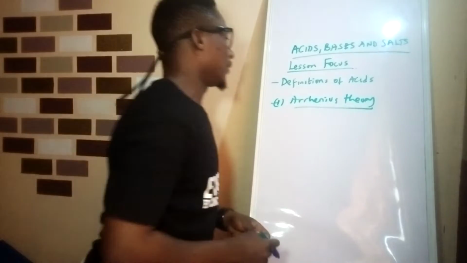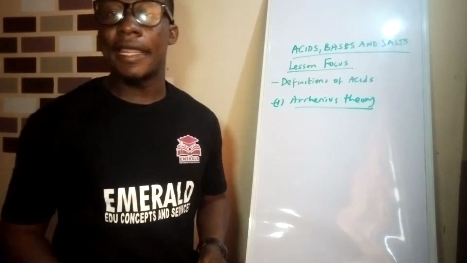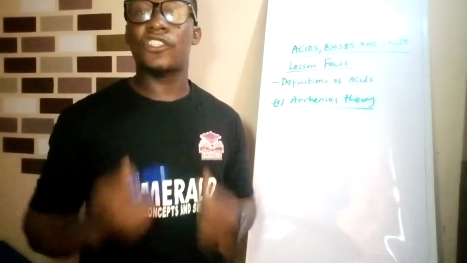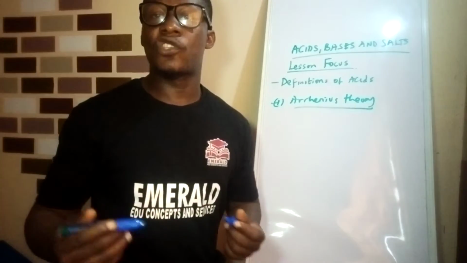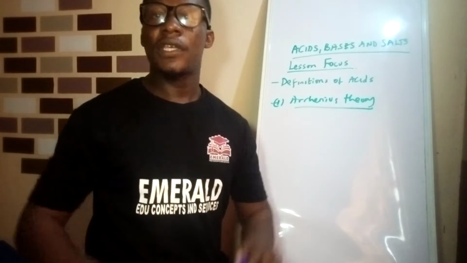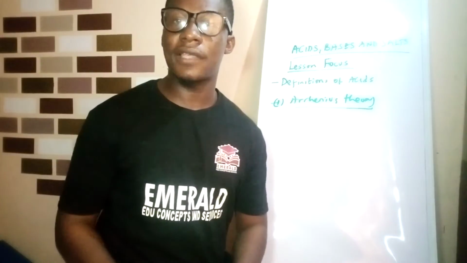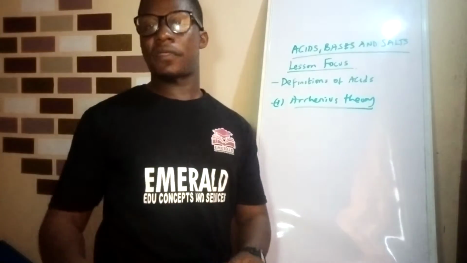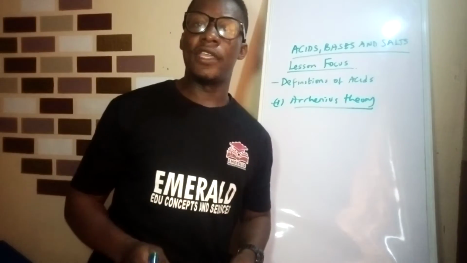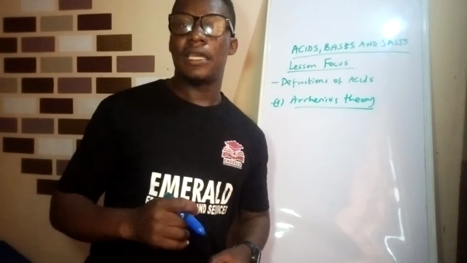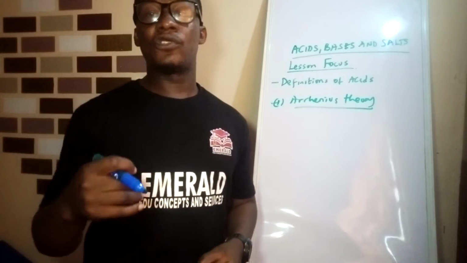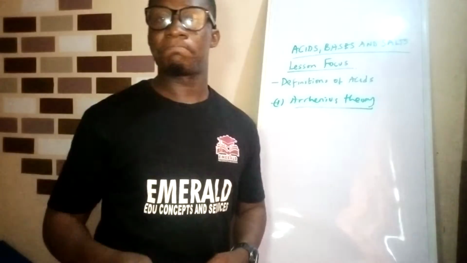Arrhenius defined an acid as a substance which, when dissolved in water, produces hydronium ion. Please take note that whenever you see H+, we usually use H+ to represent acid.